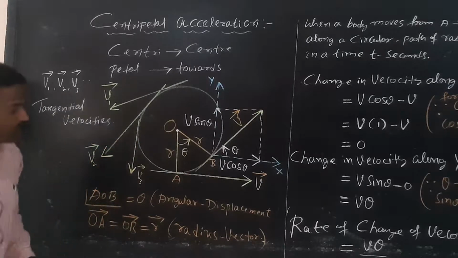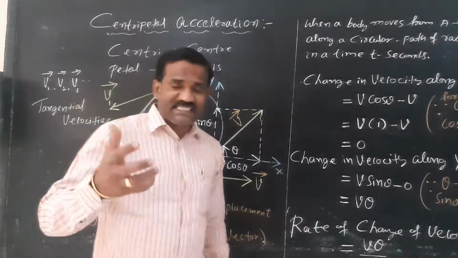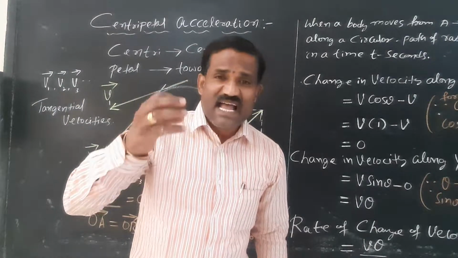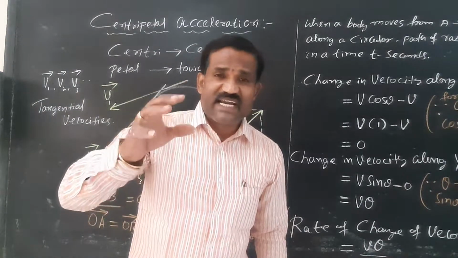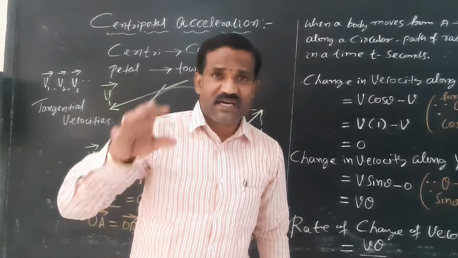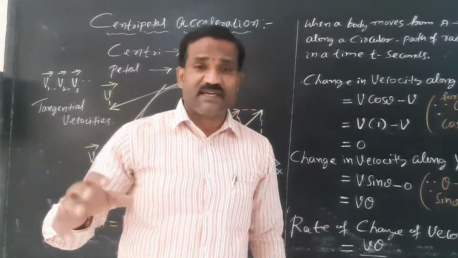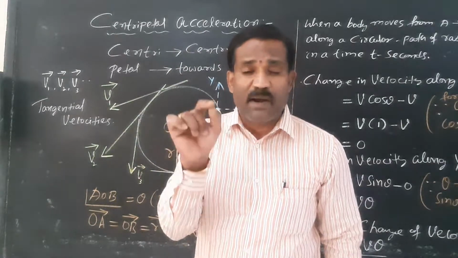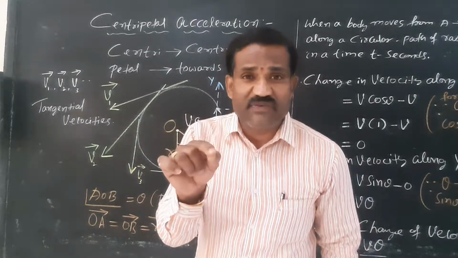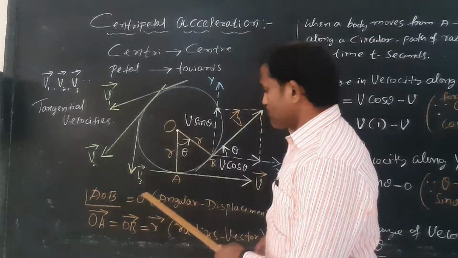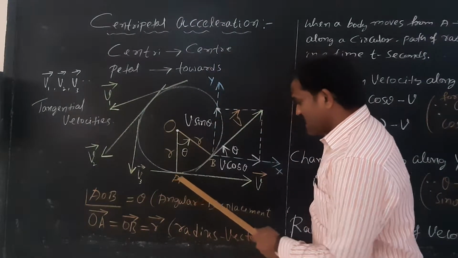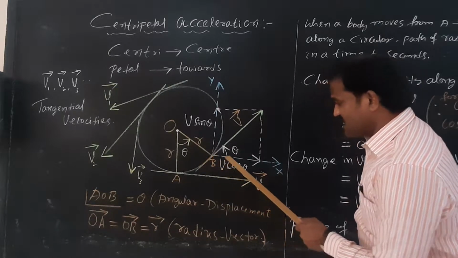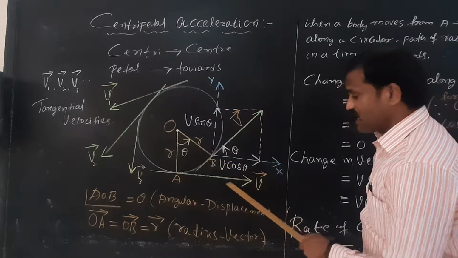So now what I need is acceleration. What do you mean by acceleration of a body or a particle? Acceleration is nothing but the rate of change of velocity. First I should find out the change in velocity of a particle when it is moving from A to B. At point A, the velocity along the x-axis is v. At point B, the velocity along the x-axis is v cos theta.